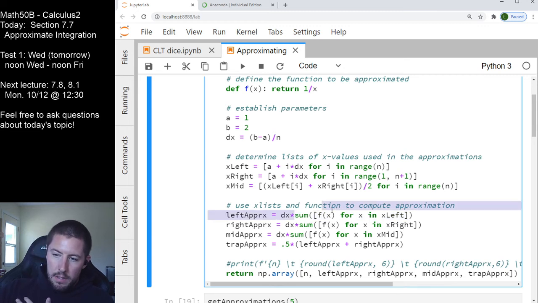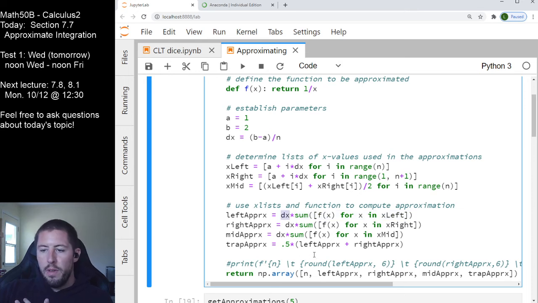We sum all the y values, and then we multiply the sum of the y values by the width that we've factored out. What we also saw earlier was that our trapezoid approximation was just the average of our left and our right hand approximations, which is what we've got right there. And I guess I didn't include Simpson's rule, but we're going to see some nice stuff in here.